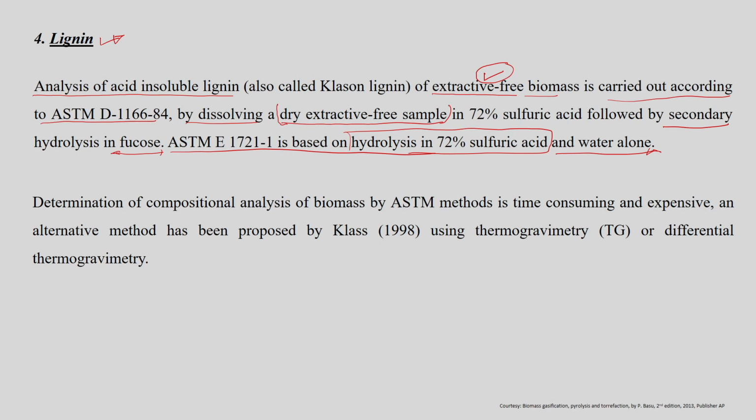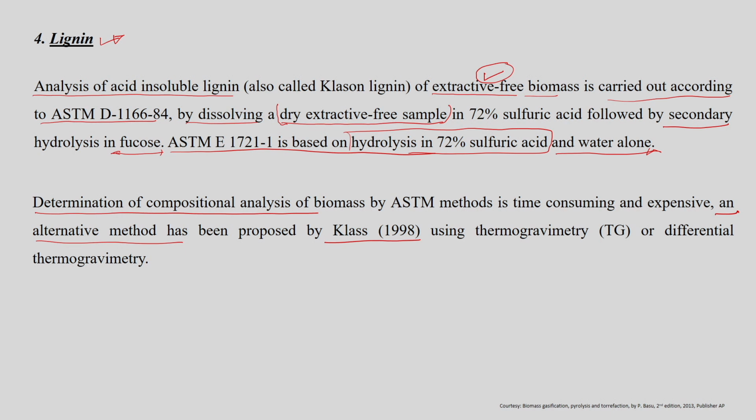Now, if you see here, all these methods are the ASTM standard methods. In case the determination of compositional analysis of biomass by ASTM standard method is not possible, because these analyses are very time consuming and also expensive, an alternative method has been proposed, which is using thermogravimetric analysis or differential thermogravimetric analysis.